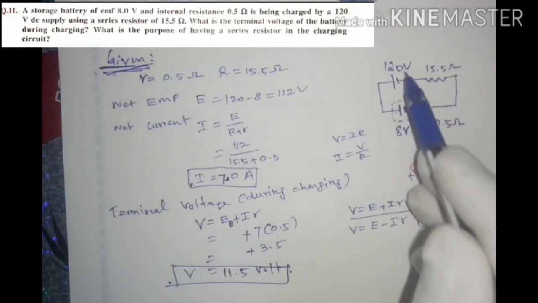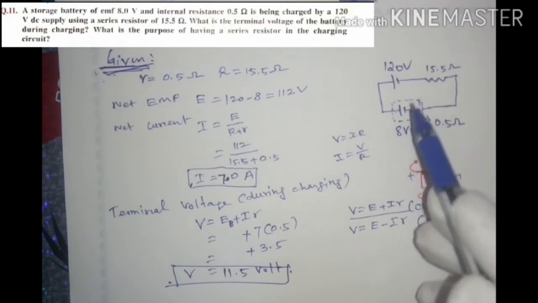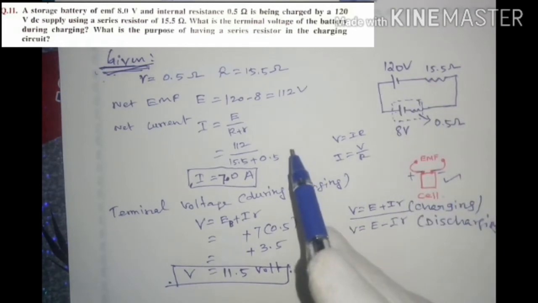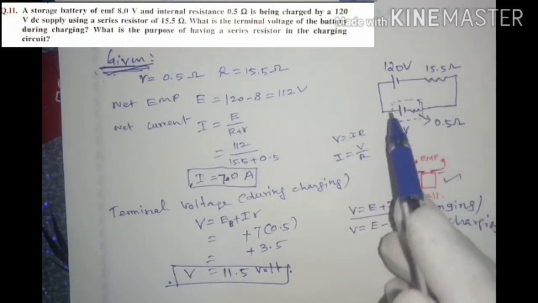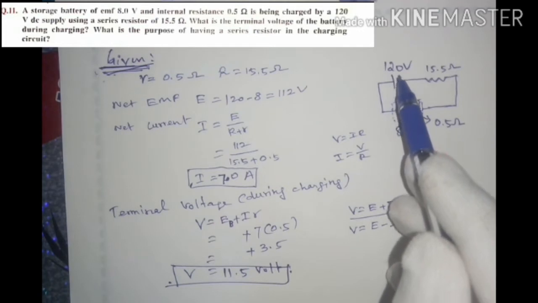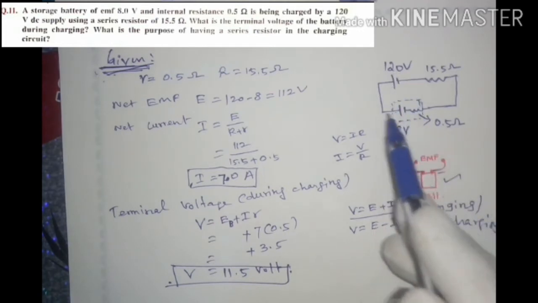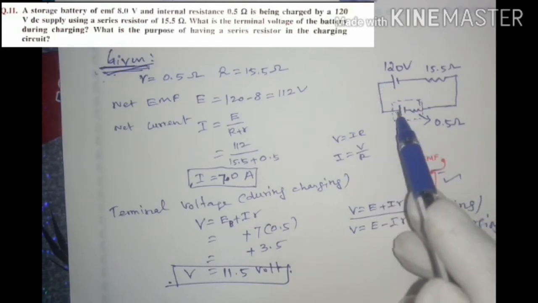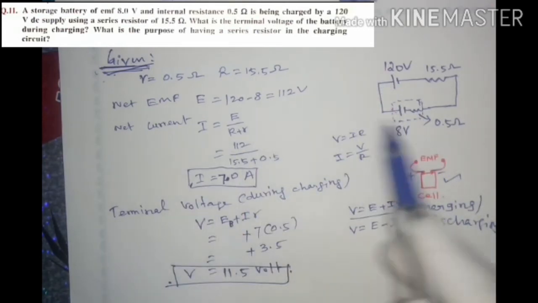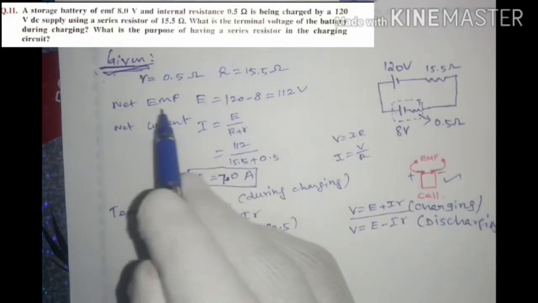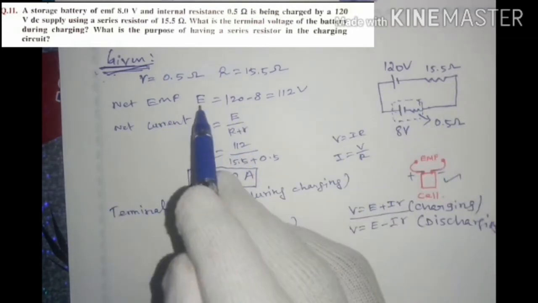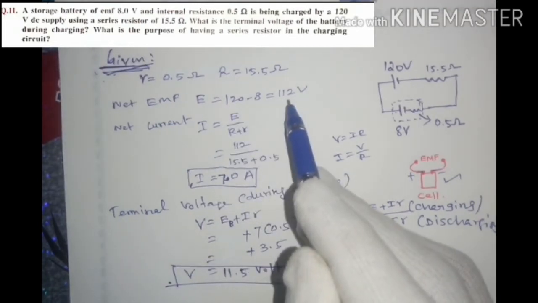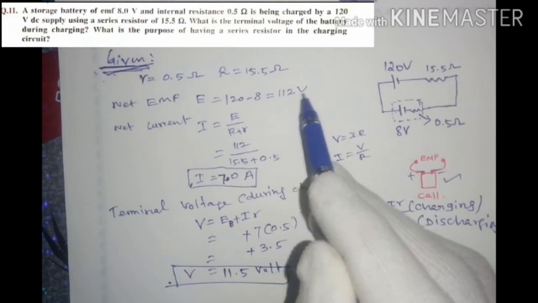Now there are two potential differences, two power supplies in the circuit. The net EMF in the circuit is calculated using Kirchhoff's second law. Take the 120 volt battery as positive, so the 8 volt will be negative, as the current passes in this direction and this is the potential drop. So take minus 8 volt and plus 120 volt. The net EMF in the circuit is E equal to 120 minus 8, so E is 112 volt.